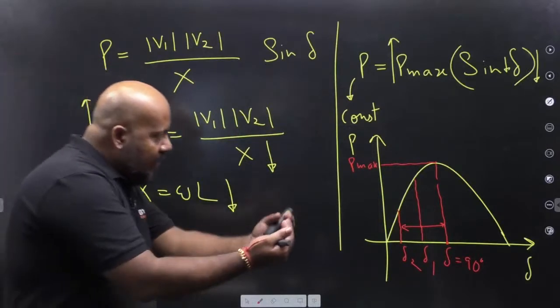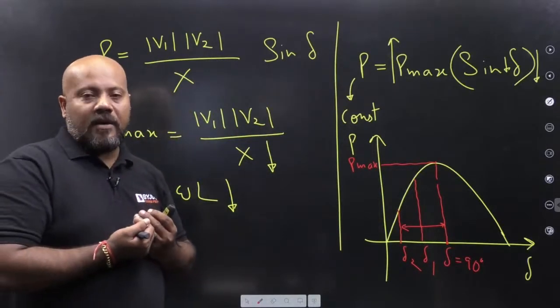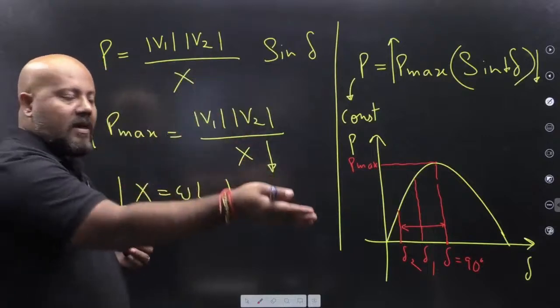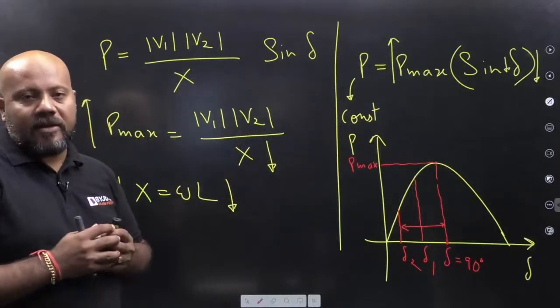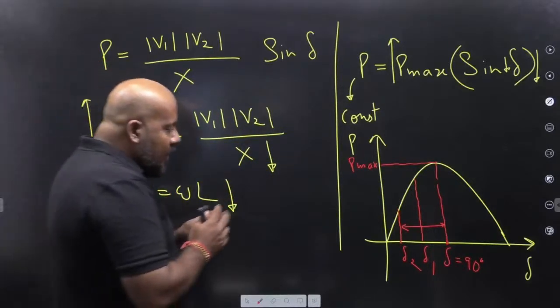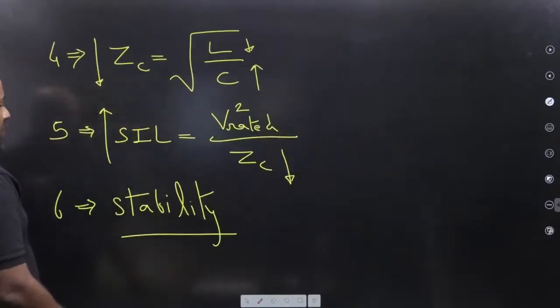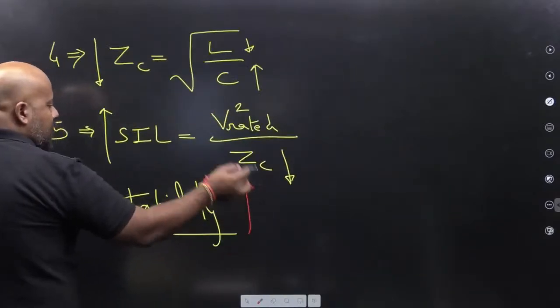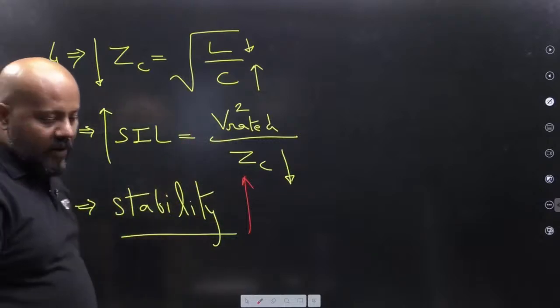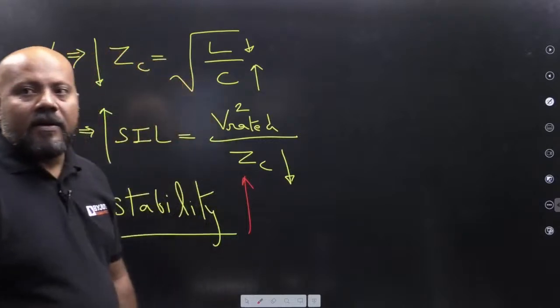As much as you are away from del is equal to 90, that is the border. Beyond this, it is unstable. 0 to 90, it is stable. So the more the stability margin, the more stable it is going to be. So stability is also going to be increased. So these are some of the important conclusions about the bundled conductor.